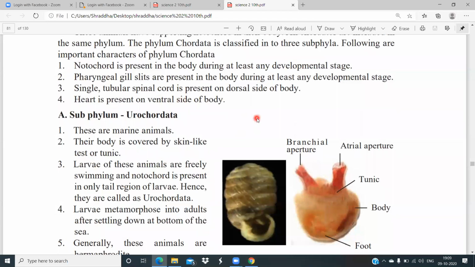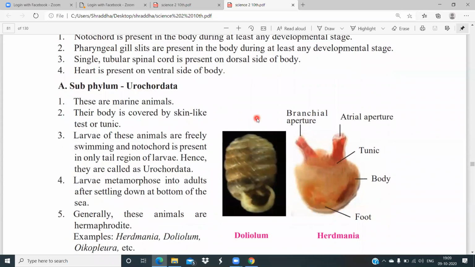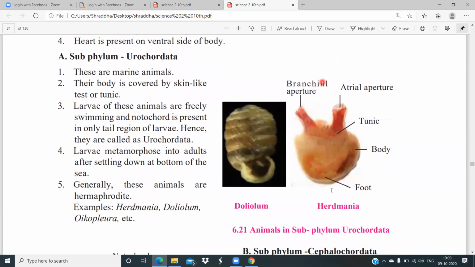Now we will see the first subphylum, that is Urochordata. You can see in the picture, these are the organisms under the phylum Urochordata. These are marine animals, which means they live in marine water. The body is covered by a skin-like structure, which is known as test or tunic.